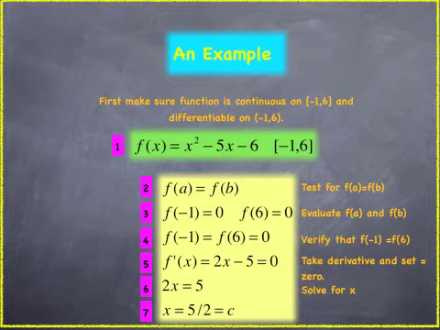Number 5, next we're going to set the first derivative equal to 0, and we have a basic power rule. We do that. We solve for x. You can see we attempt to do that in step 6, and we solve it in 7. And we find out that the c, remember we're looking for this c value between -1 and 6, where our first derivative of our function is 0. We find out it's 5/2 in this particular case.